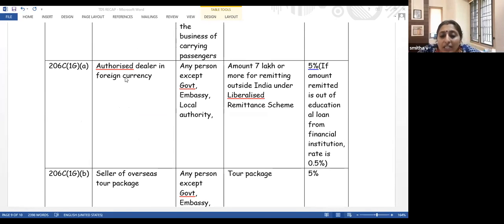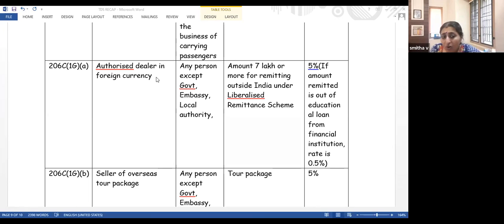First one is authorized dealer in foreign currency. Let me explain how this happens. Let us take, my child is studying in a university abroad. I have to remit fees to that university. So obviously I'll have to take the help of a foreign exchange dealer, an authorized dealer in foreign currency. So I approached a bank, State Bank of India. I went to the bank and told them that we have to remit so much amount of US dollar, or whatever, to that foreign university.